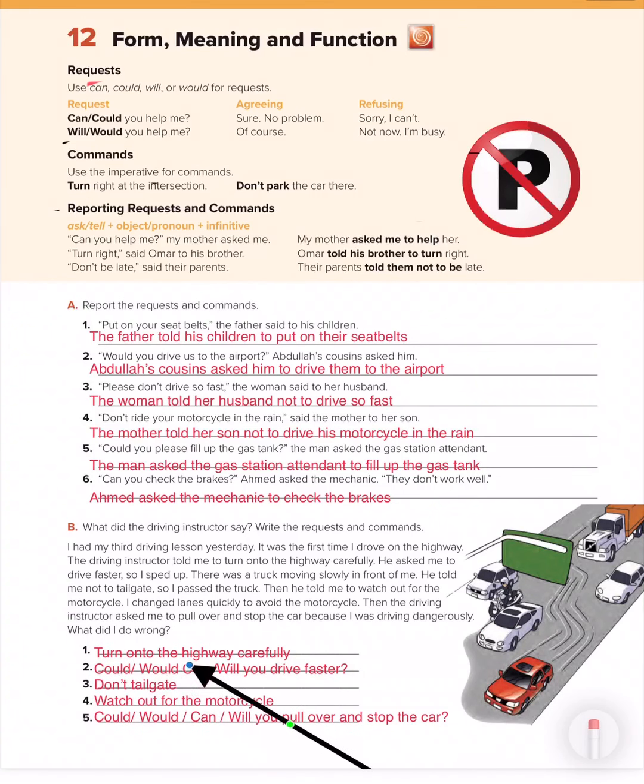So turn onto the highway carefully. This is, as we know, a command because it starts with a verb. Then could or would, or as you can see, drive faster. This is a request, okay? As you can see, we start with could or would or can or will, then you drive faster. Don't tailgate. So this is a command. Watch out for the motorcycle. This is also a command because it starts with a verb in the base form. Could or would or can or will you pull over and stop the car? And this is a request, okay? A request will be like a question.